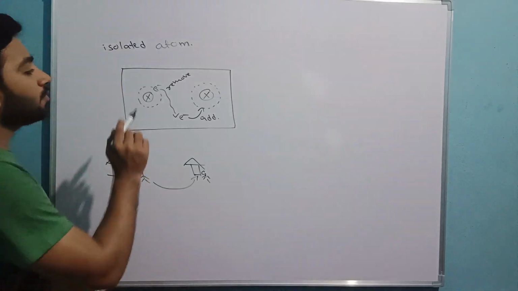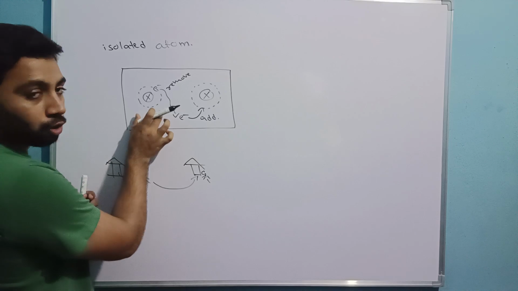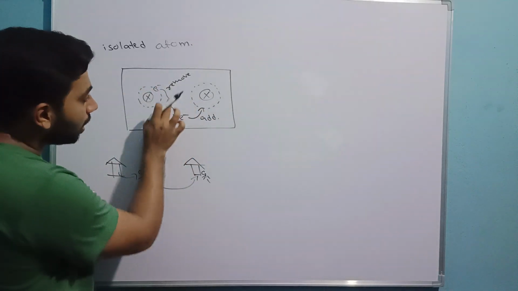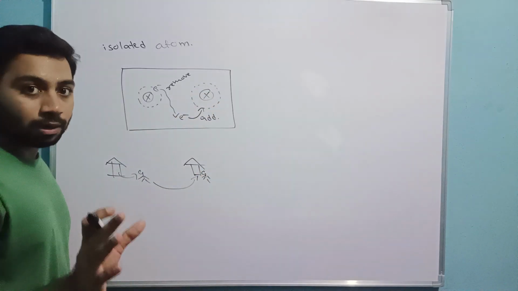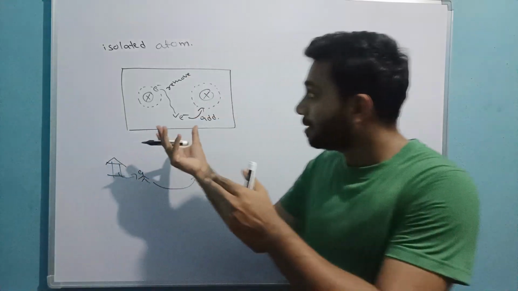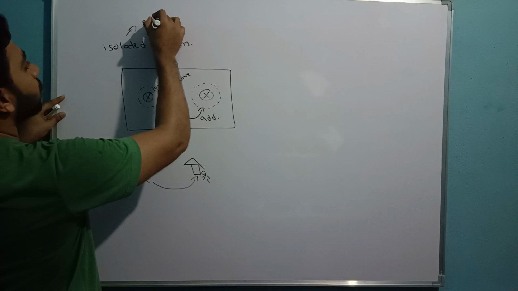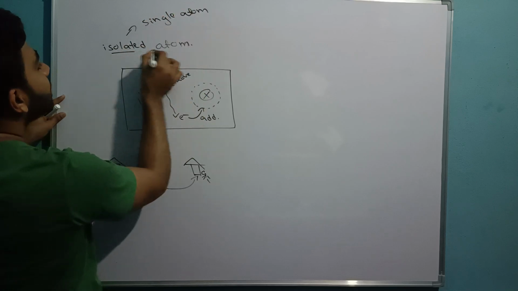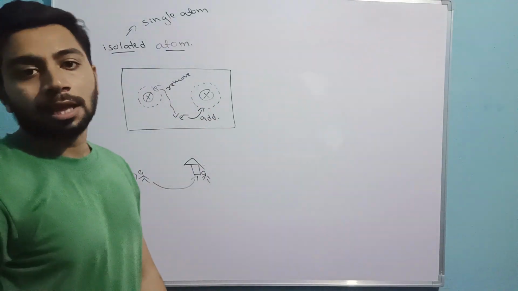Similarly here also, if you want to send this electron from this atom to this atom, first I need to remove the electron from inside to outside, then make it go inside, correct? Normal case, when we have a single isolated atom, we are talking all about single atoms. That time, this very simple phenomenon can happen.